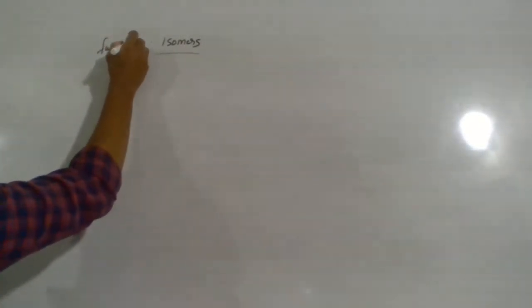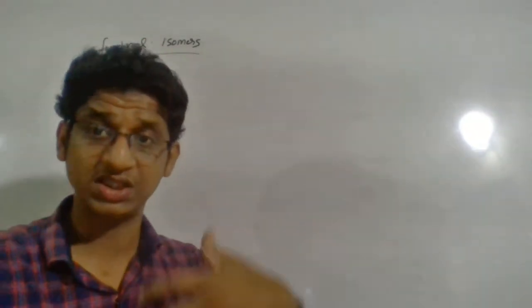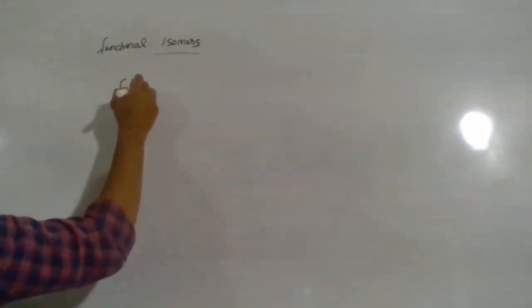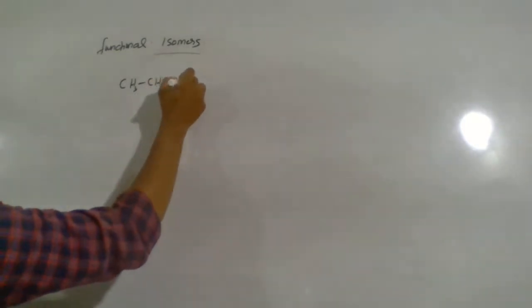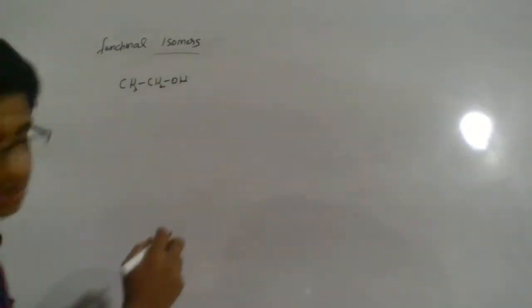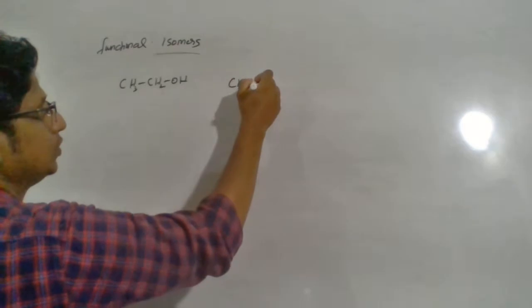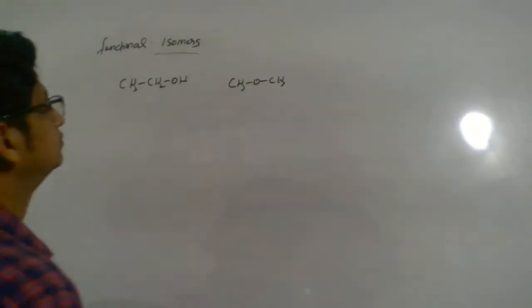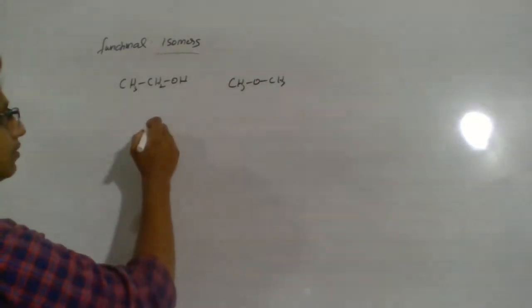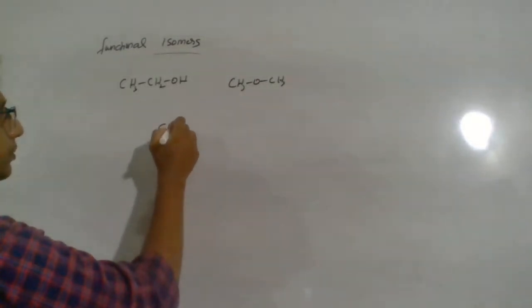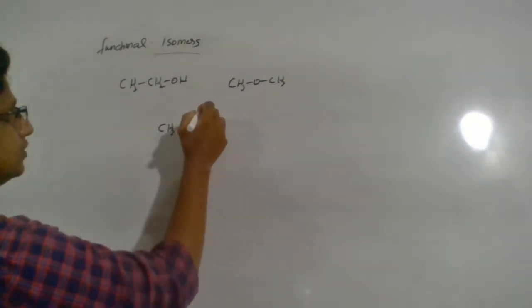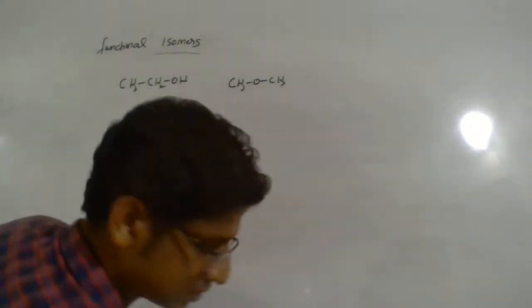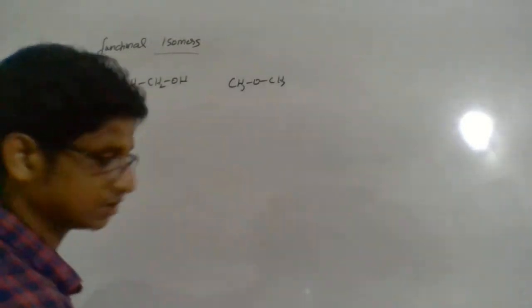Functional isomers. As the name suggests, here the functional group itself will change. For example, CH3CH2OH. Next example, CH3OCH3. How many carbons? Let me draw one more, CH3C... Okay, that won't work, right? A ketone won't work. Let me check.